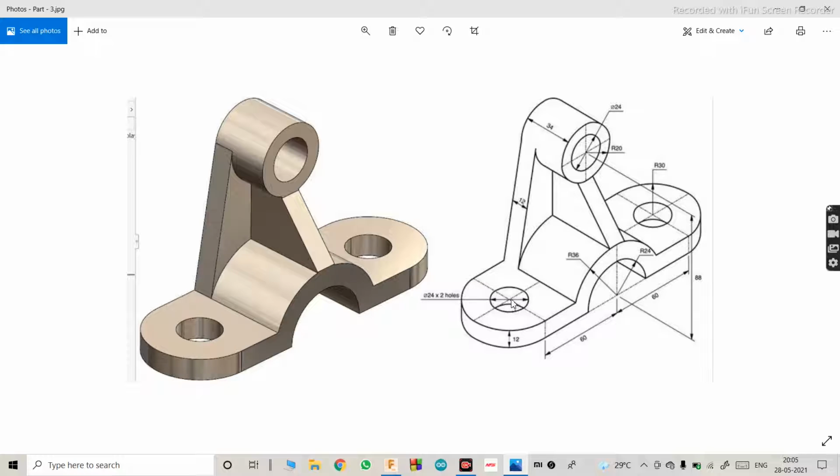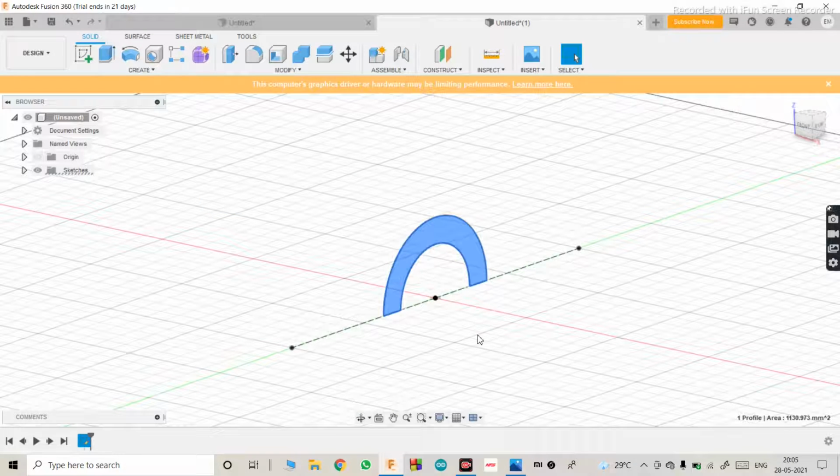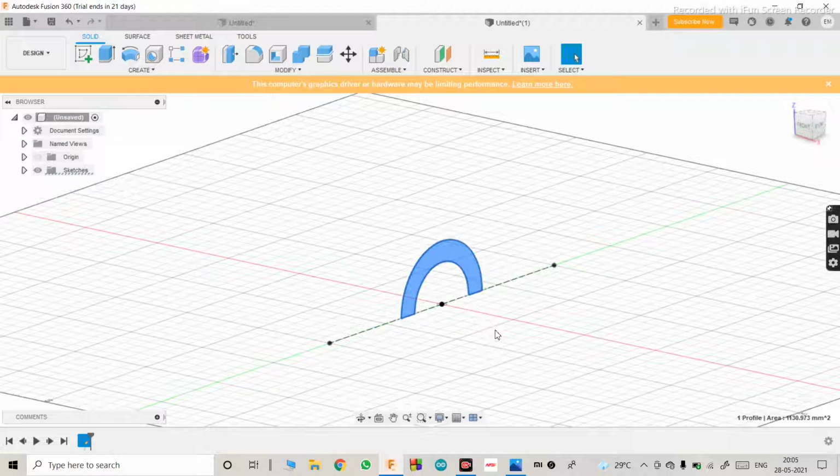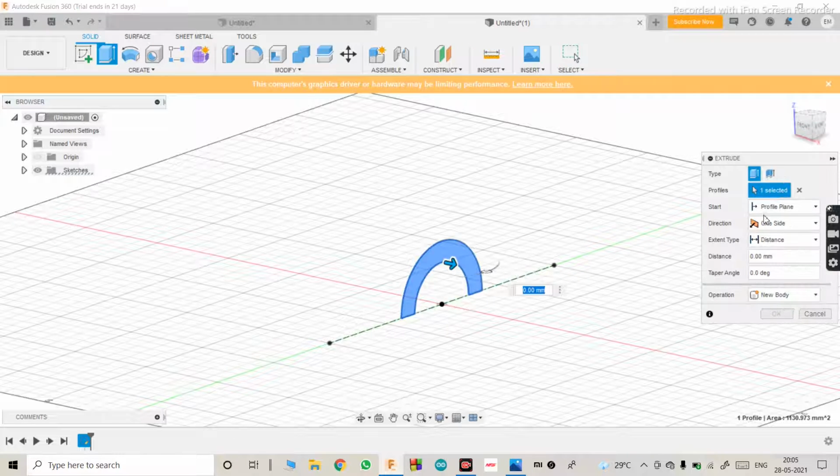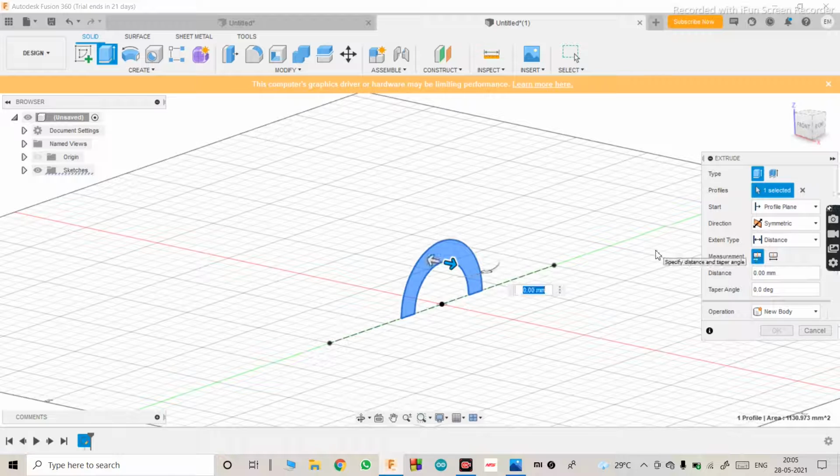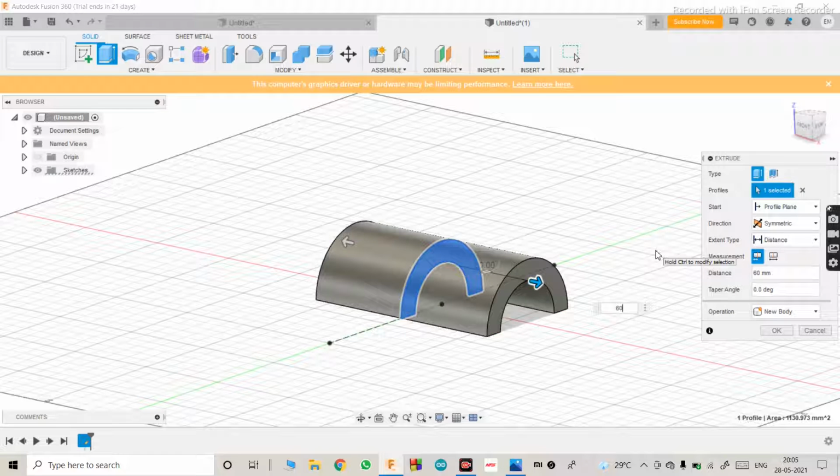So obviously the length of this will be 60, since diameter is equal to 2 times radius. Use tool extrude, make it symmetric and type 60 and hit enter.